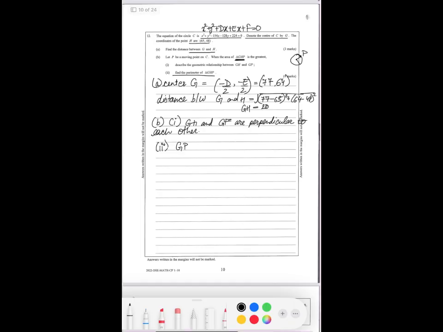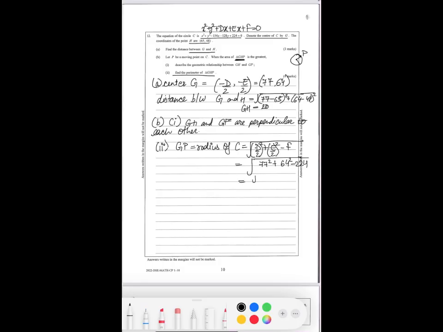So GP will be the radius of C. And we know the formula to find the radius is under root D over 2 square plus E over 2 square minus F, which is 77 square plus 64 square, divided by 2 square, minus F, which will be the value without any X and Y.